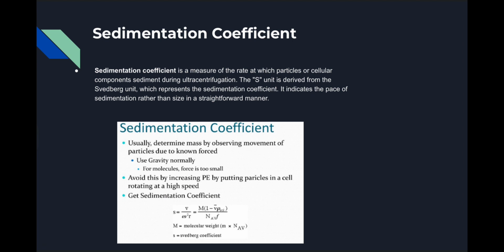So just to clarify, what is the sedimentation coefficient? The sedimentation coefficient is a measure of the rate at which particles or cellular components sediment during ultracentrifugation. The S unit is derived from the Svedberg unit, if that's how you pronounce it. Forgive me if I didn't pronounce it correctly. Anyways, the Svedberg unit represents the sedimentation coefficient of that particular cellular molecule or organelle, like the ribosome. Furthermore, it indicates the pace of sedimentation rather than the size in a straightforward manner.